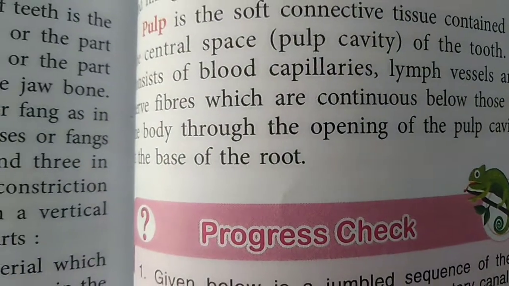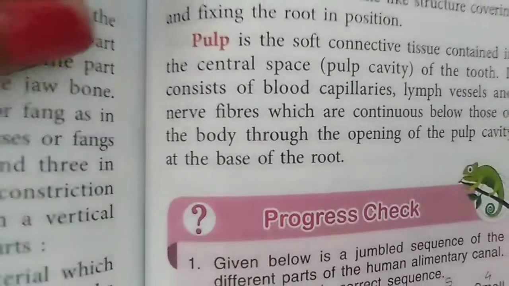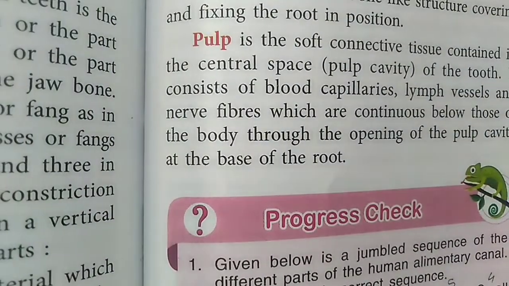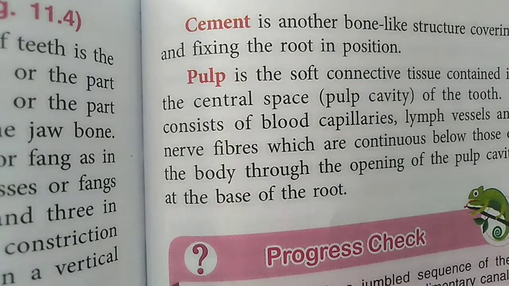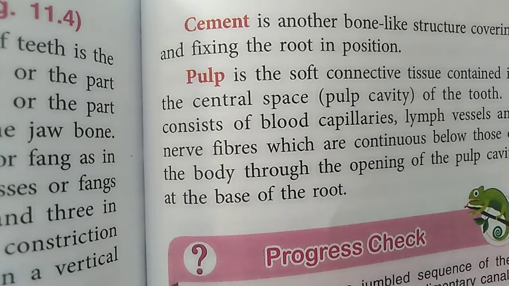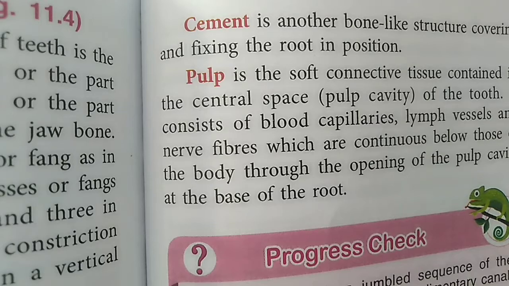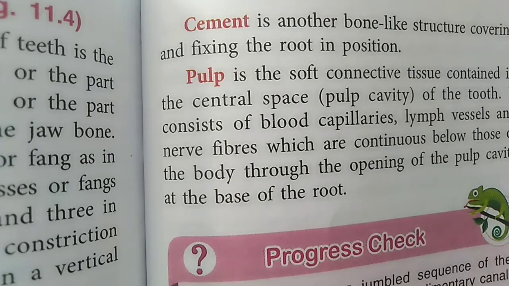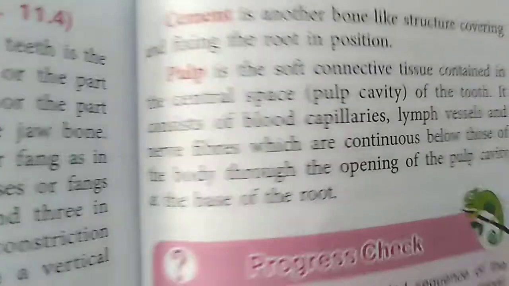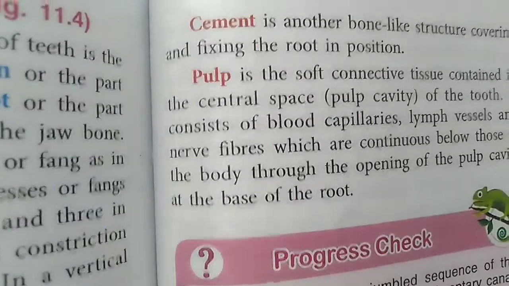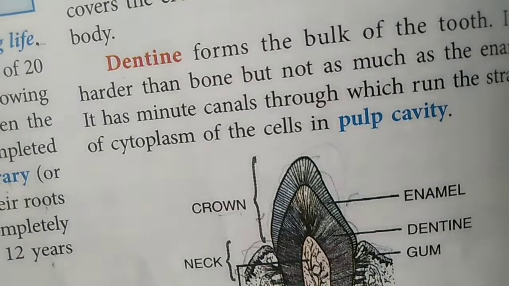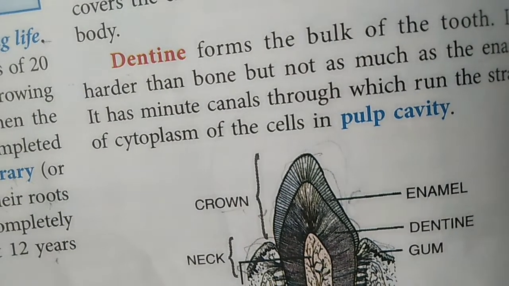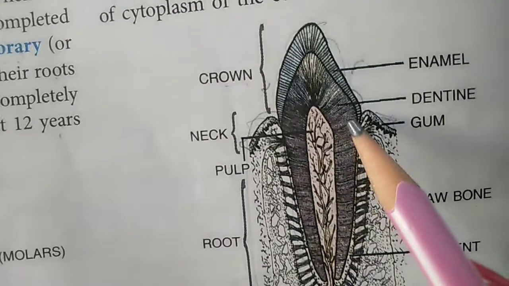Here I will show you that this pulp cavity consists of blood capillaries, lymph vessels and nerve fibers, and they are continuous with those of the body through the opening of the pulp cavity at the base of the root. So you can see that this pulp cavity contains the blood capillaries, the lymph vessels, and the nerve fibers.